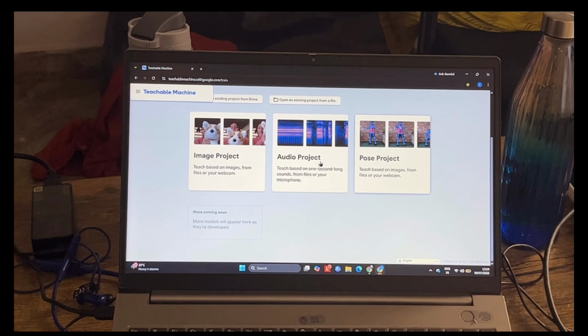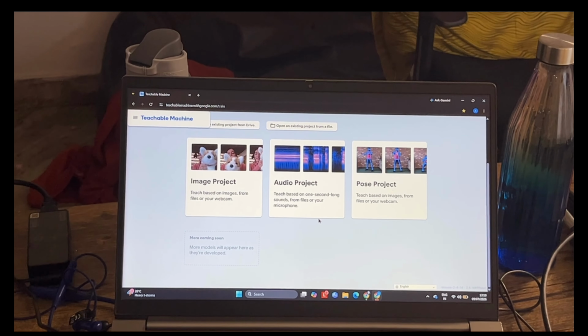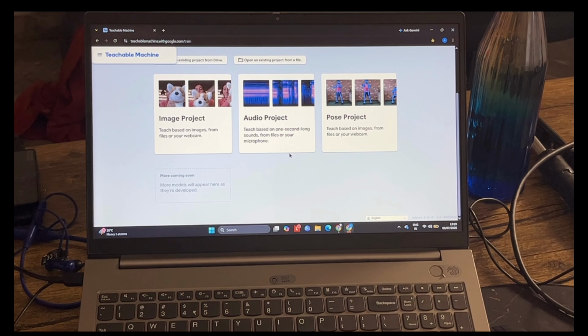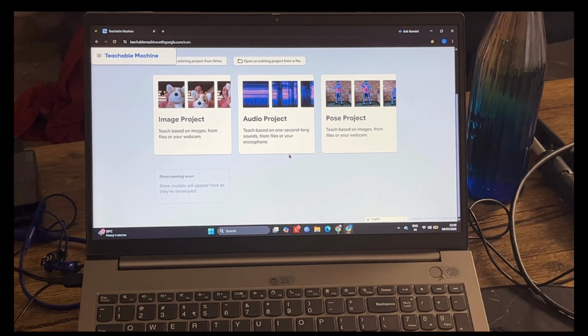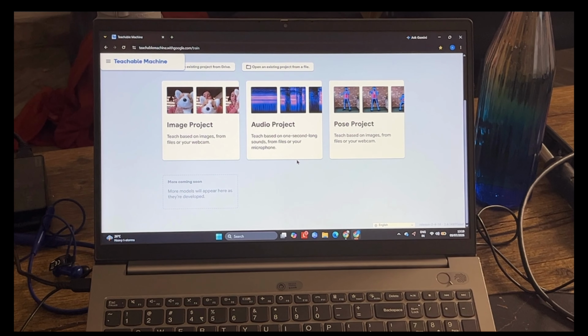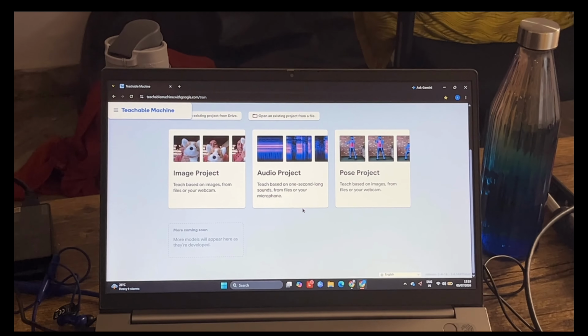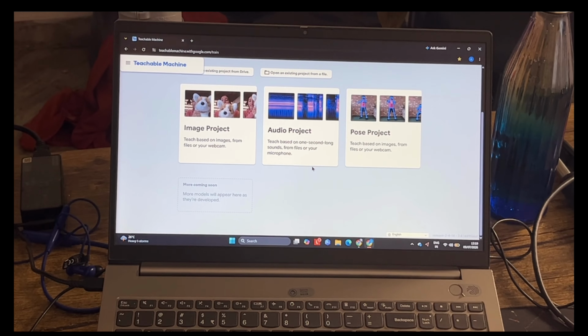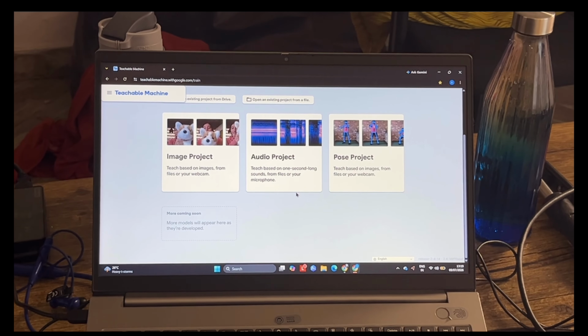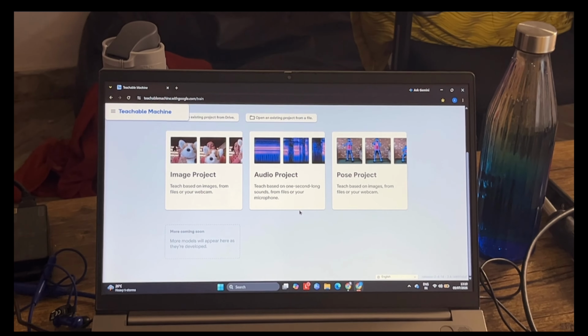The next one is this website where you can get image projects, audio projects and pose projects. This is the Teachable Machine website. These days it is generally used to make children learn about machine learning, and it is a very good way to experience how exactly an image project or audio project is created within machine learning. So yeah, that's it.